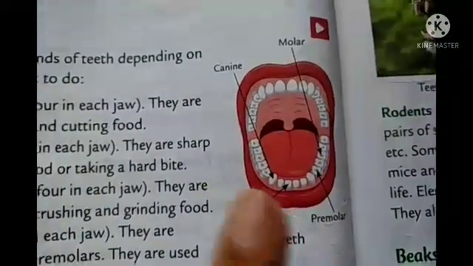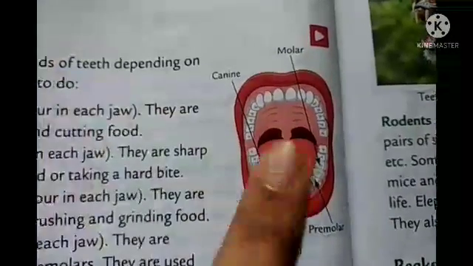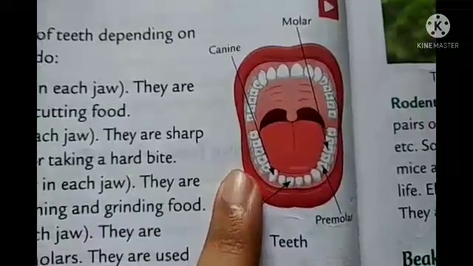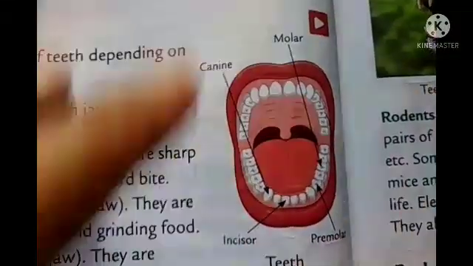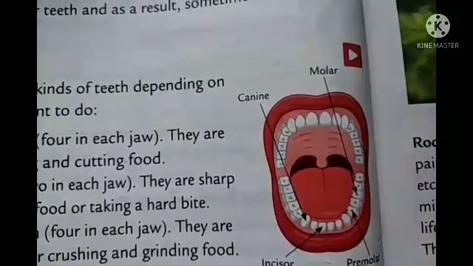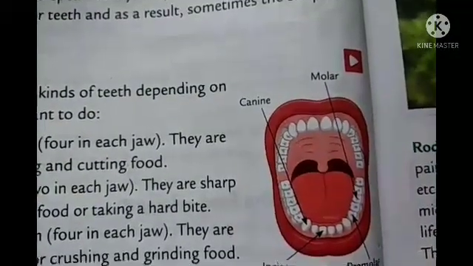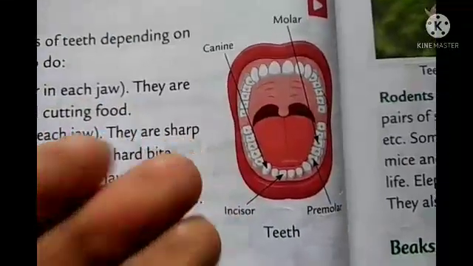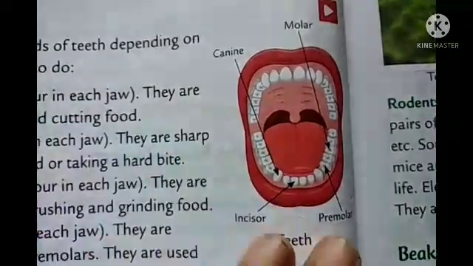So you can see different types of teeth have different functions, right? And they help us to eat the food. All these teeth work together to break the food into smaller pieces, which makes it easier for us to swallow the food. And when it goes to our stomach, then it is easy for digesting also.